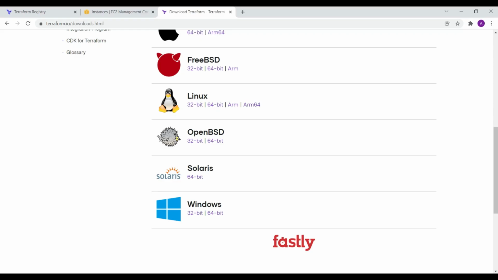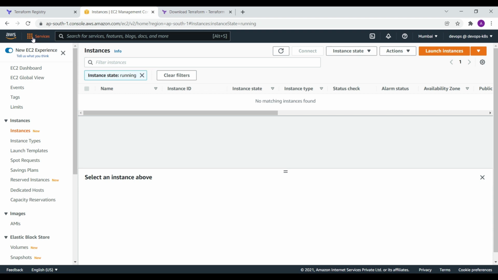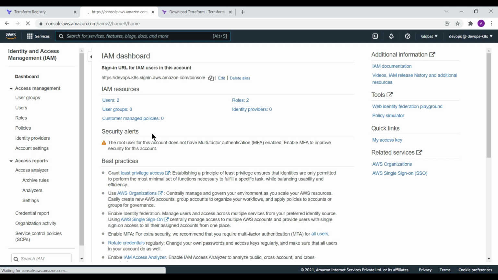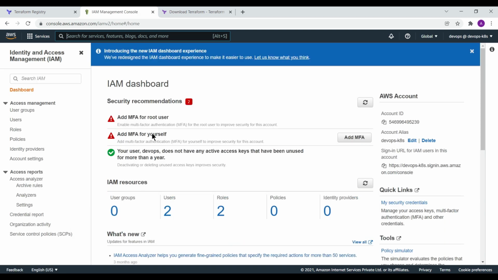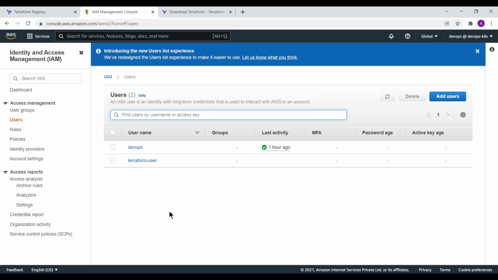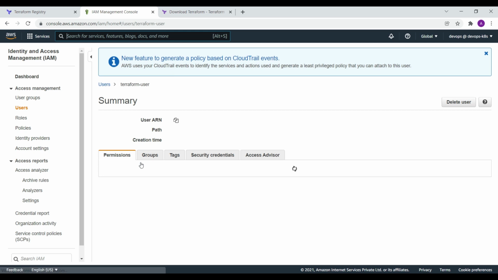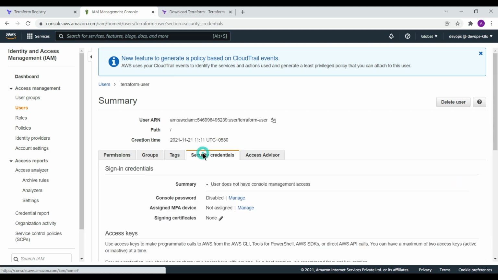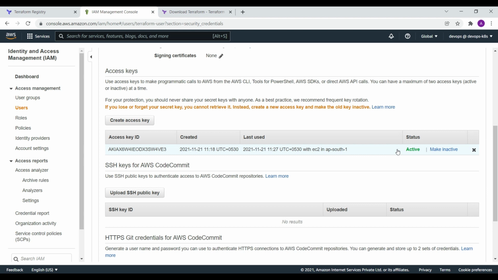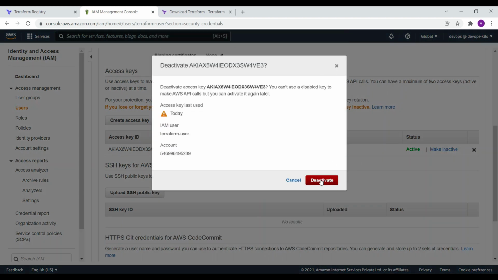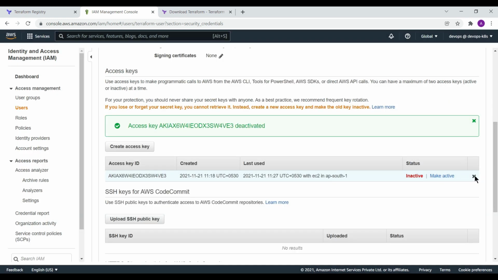For this, I am going to my AWS account. I am going to IAM. I have a Terraform user already. If you don't have one, you can create it with any name. So go to this particular user, the Terraform user, go to the security credentials and make the old access key deleted. First inactivate and then delete it.